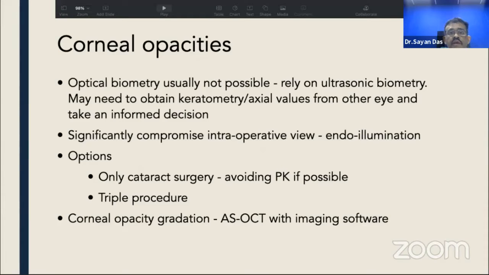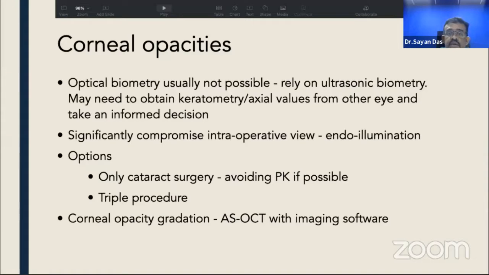Coming to corneal opacities, optical biometry is usually not possible in these cases, so we have to rely on ultrasonic biometry, and we may need to obtain the keratometry and the axial values from the other eye of the patient, the normal eye, and then take an informed decision after consulting with the patient and explaining to him the postoperative outcome. There may be postoperative outcome issues, and significantly compromised intraoperative view may be there in patients with corneal opacities.